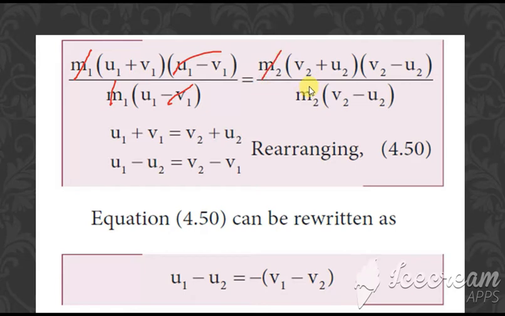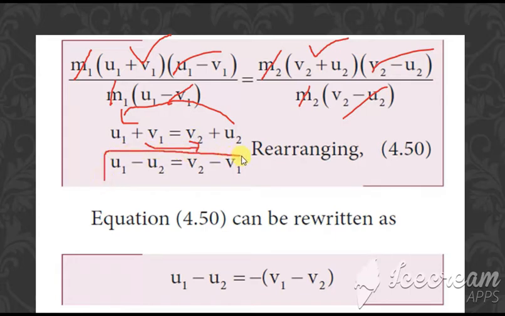Here m2 also gets cancelled. Because this is the equation which you got already, is it not? So u1 plus v1 is equal to v2 plus u2. When you arrange this, we can bring u to this side and v to this side. So u1 minus u2 is equal to v2 minus v1.